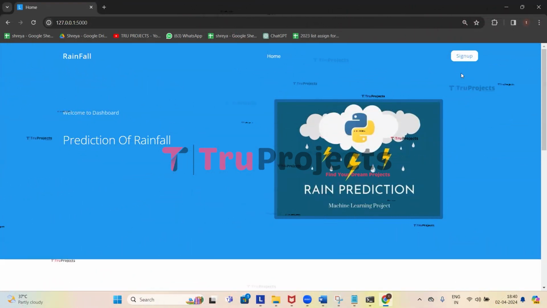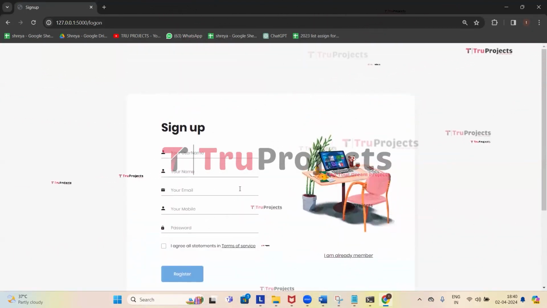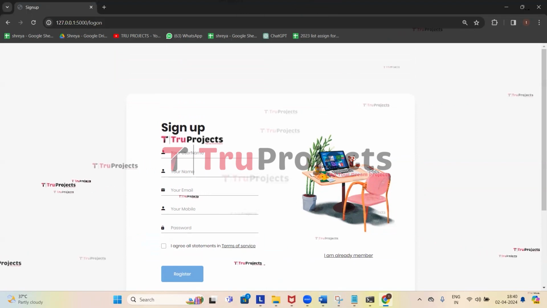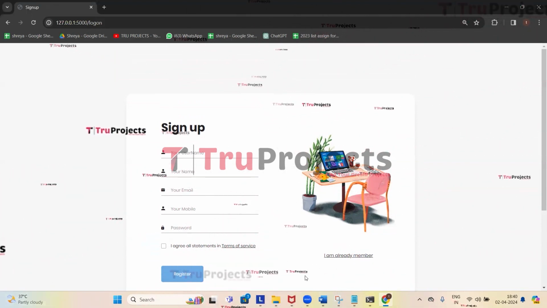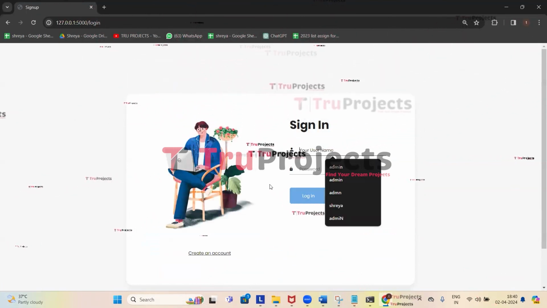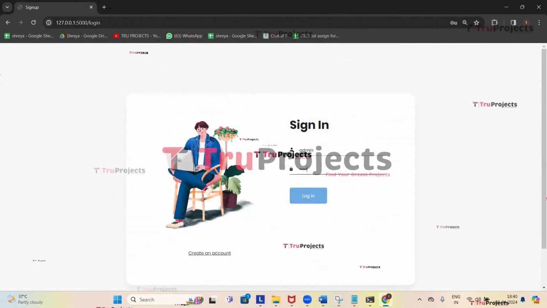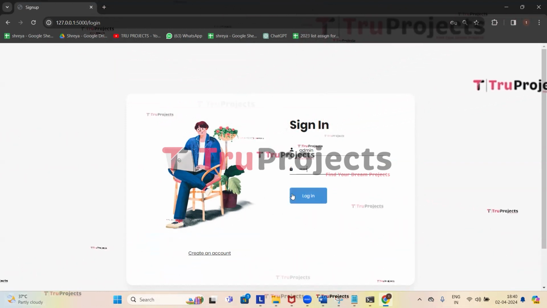So now first we need to sign up. Click on the sign up link and enter all the registration details if you are registering newly. I have already registered and I have an account in it, so I'll directly log in. Click on I am already a member. Here we need to provide the credentials, which are the username and the password. So I'm giving my username and the password. Now click on login.